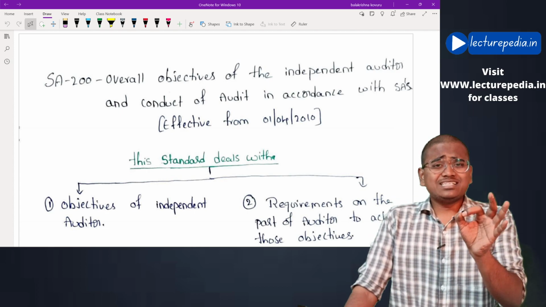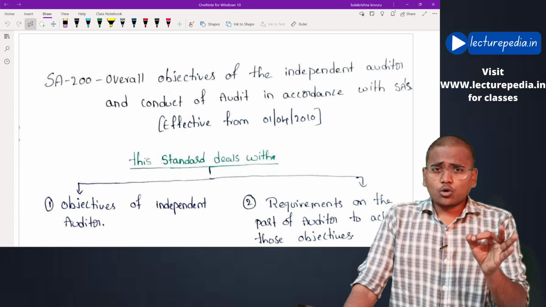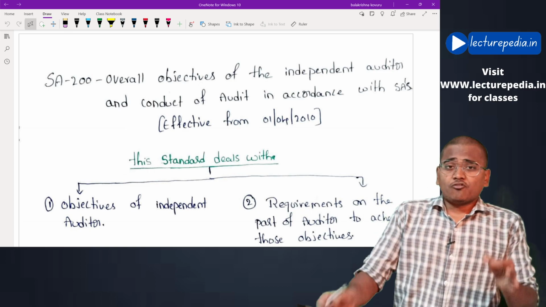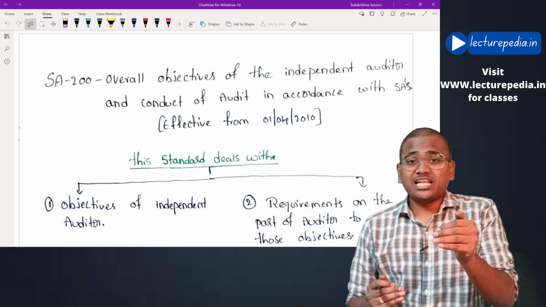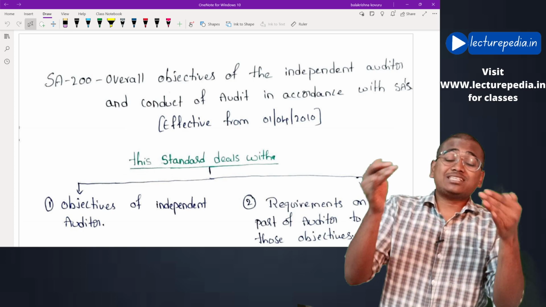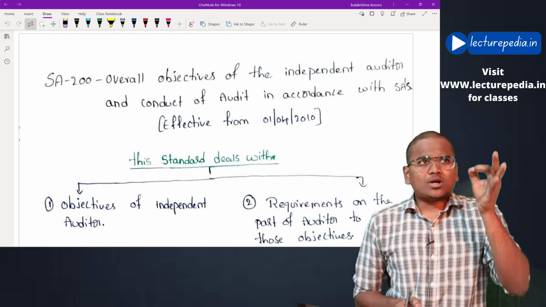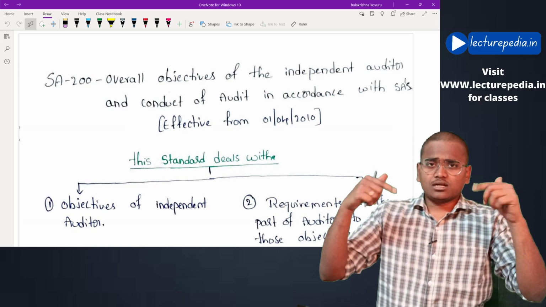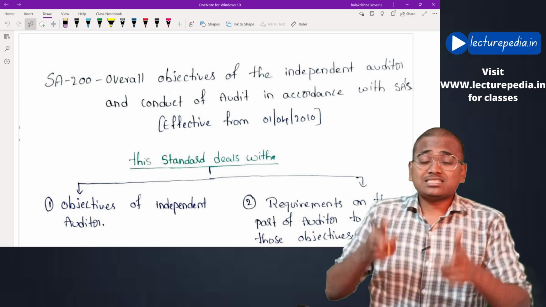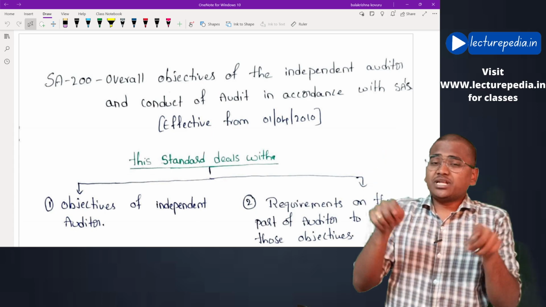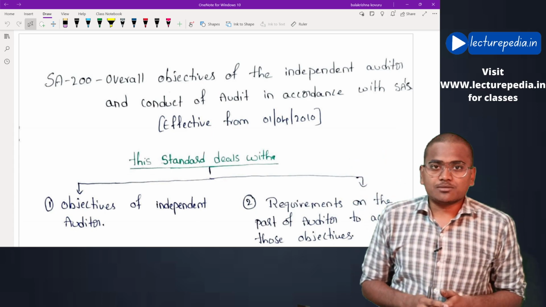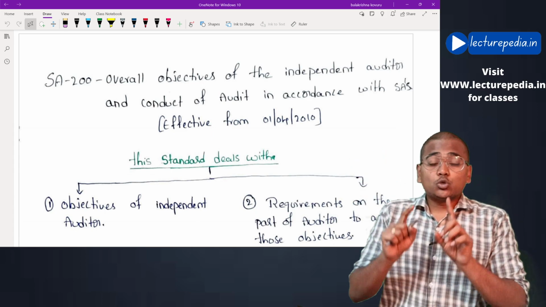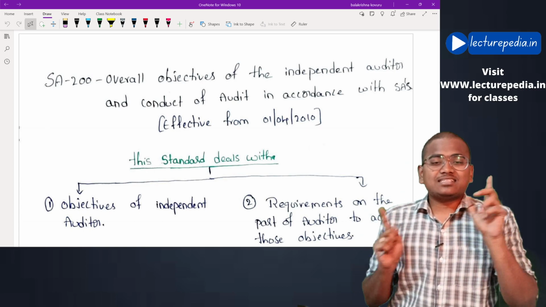In order to easily remember the standard, the only thing you have to do is first get a brief idea of what the standard covers. Once you see the name of the standard, you should get an idea and a brief structure of what it covers. That is the only way to easily remember the entire standard.